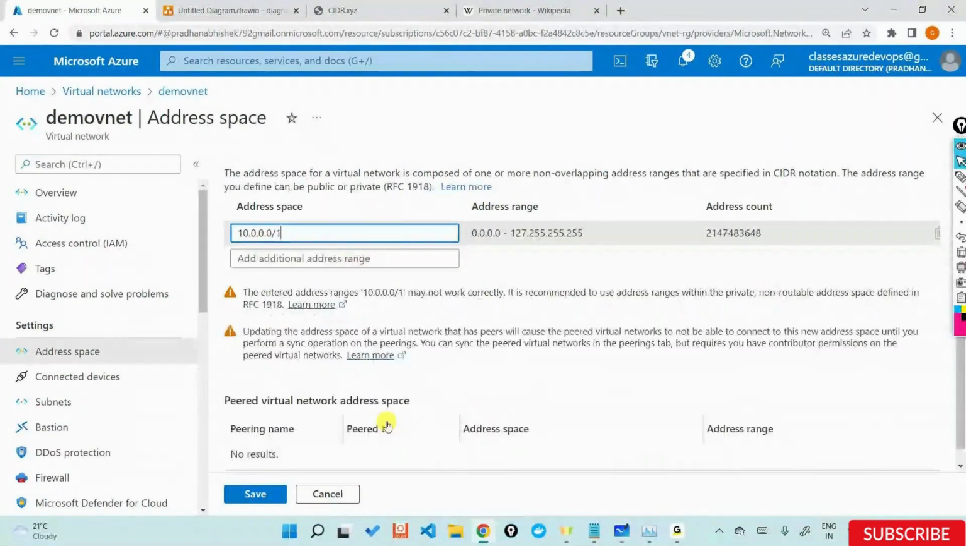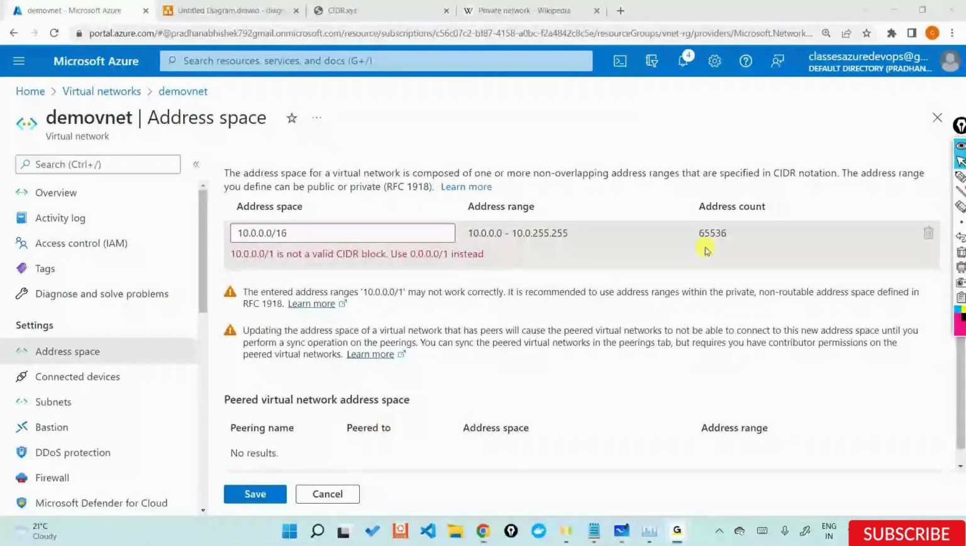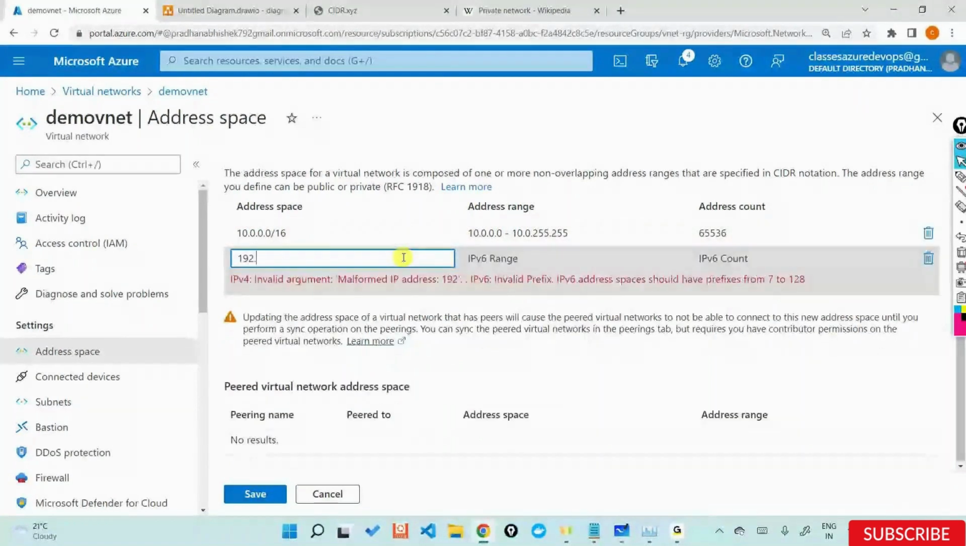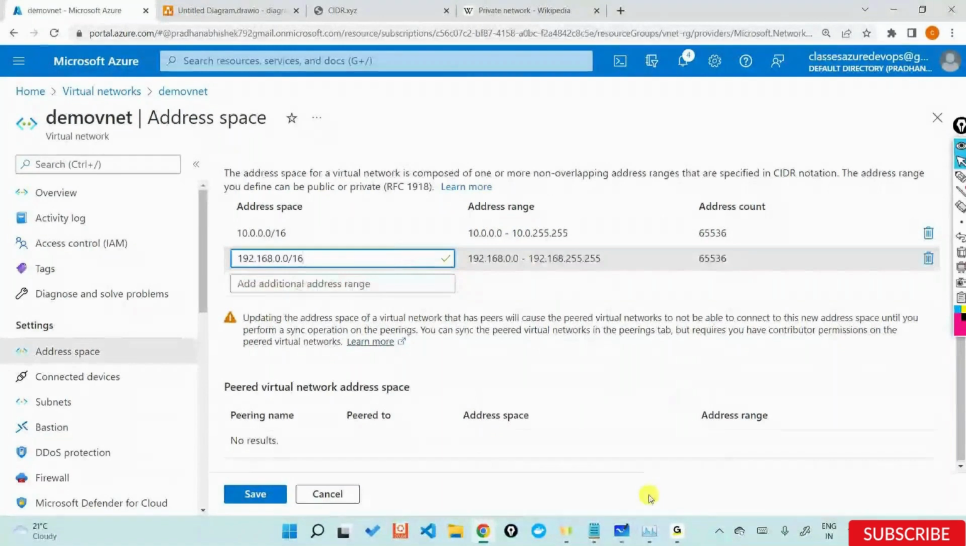So let me come back: I use a class A network, and in a subnet I want to use class C. Very important question here is that if you want to use a class C, then you need to have another address space telling it's a class C. You cannot use a class C for a subnet with a virtual network that is in a class A. They don't match each other.